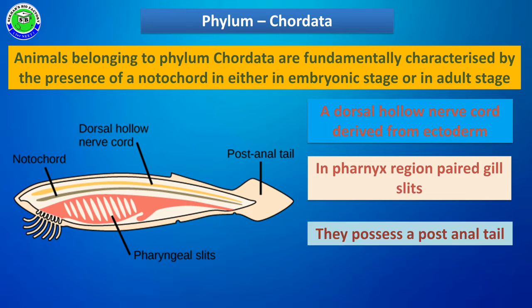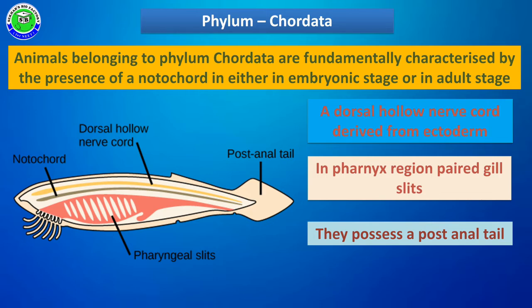All chordata members have a post-anal tail. So there is the anus, and after this anus there is a tail part called the post-anal tail. This is also one of the fundamental characters of all chordata members.